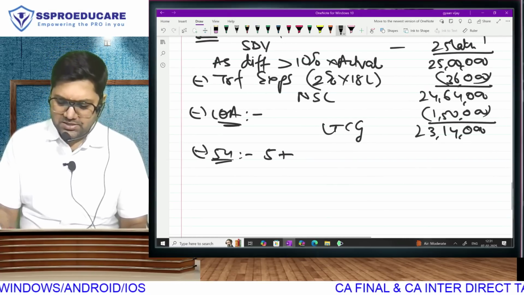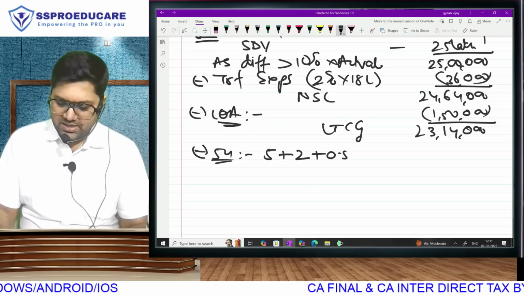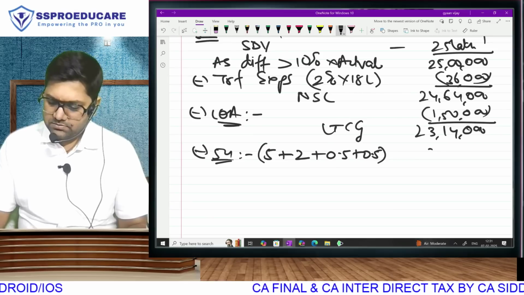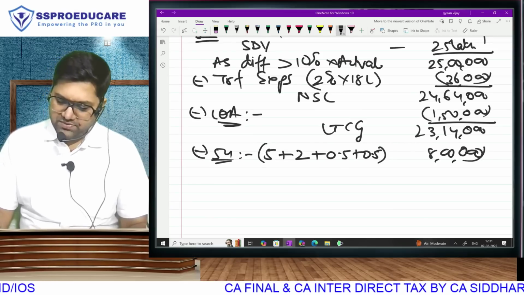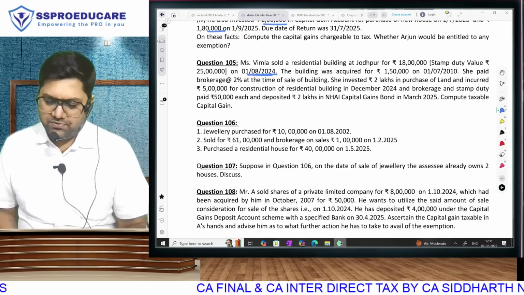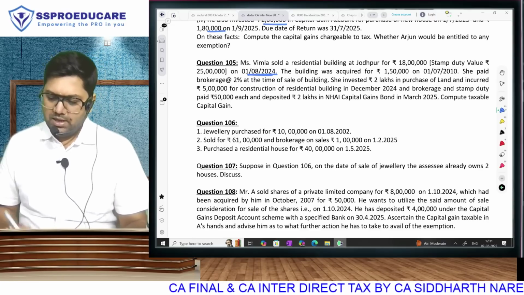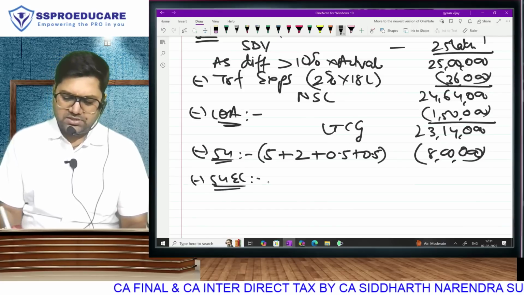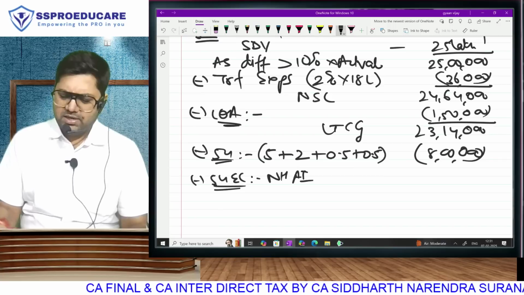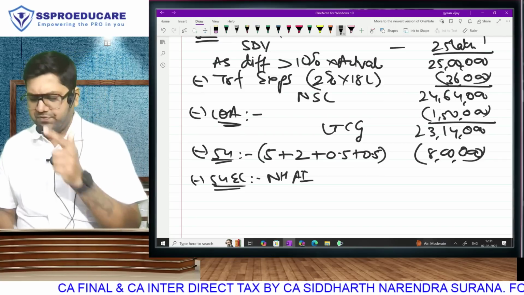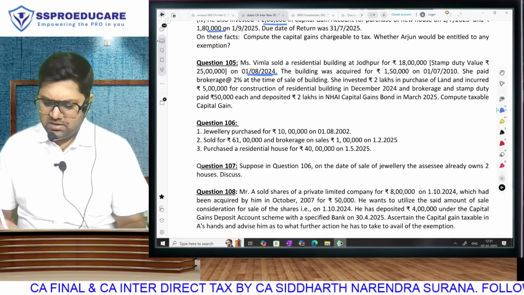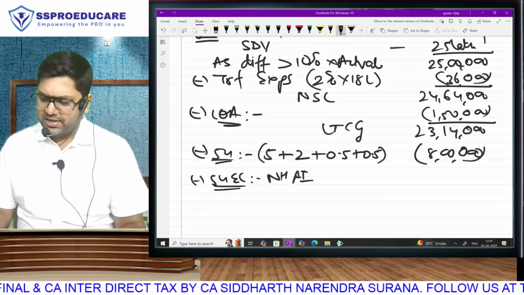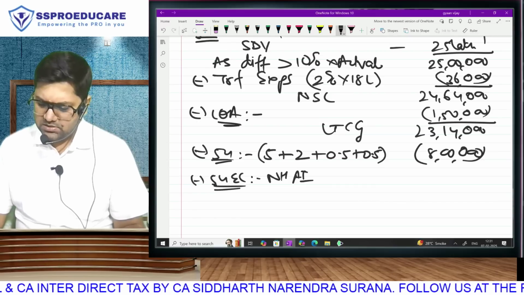5 lakh plus construction cost 2 lakh plus the other expenses 0.5, giving you a total of 8 lakh rupees. Will that become your exemption under section 54? Yes or no? And she has also invested in 54EC NHAI bonds. What is the monetary limit for 54EC? 50 lakh. And what is the investment she has made? 2 lakh. Is 2 lakh within the limit of 50 lakh? Yes or no? And therefore the exemption that she will get in respect of this is rupees?